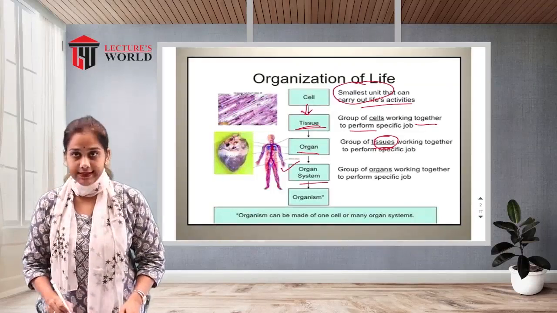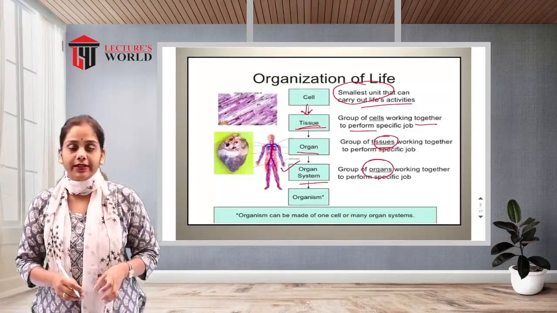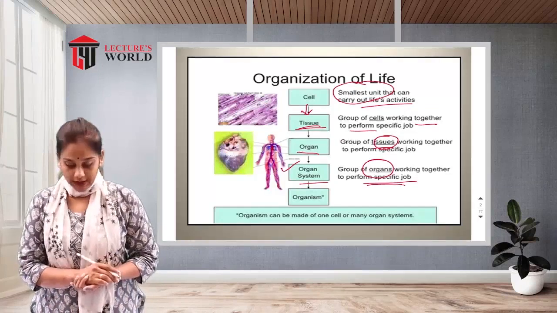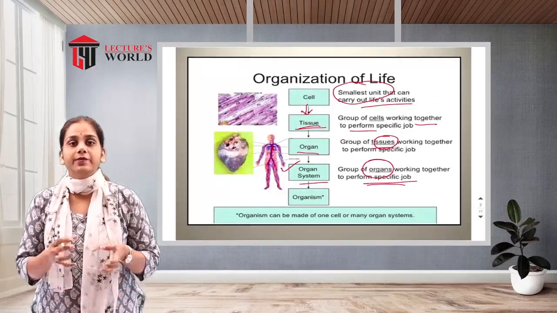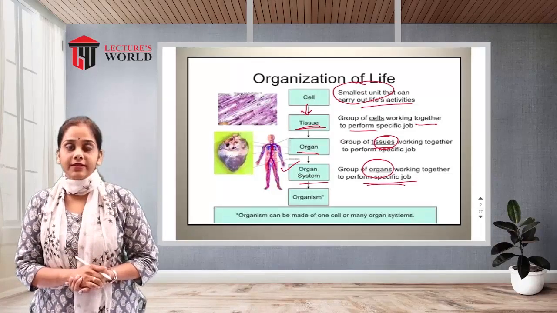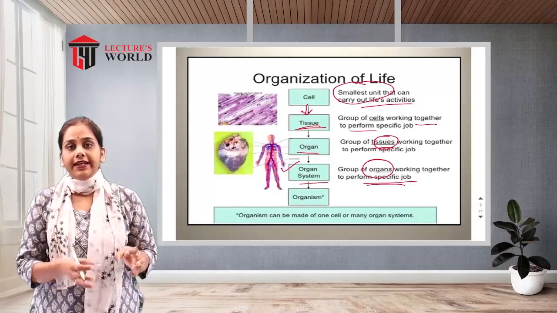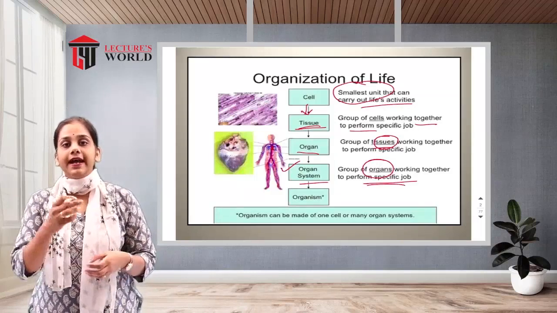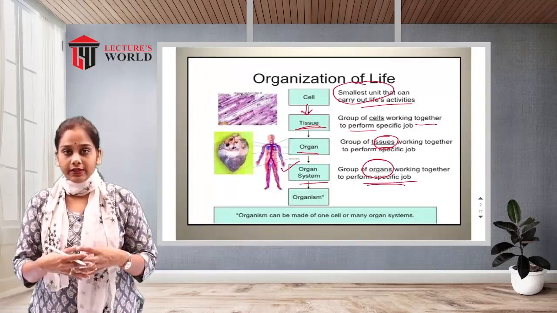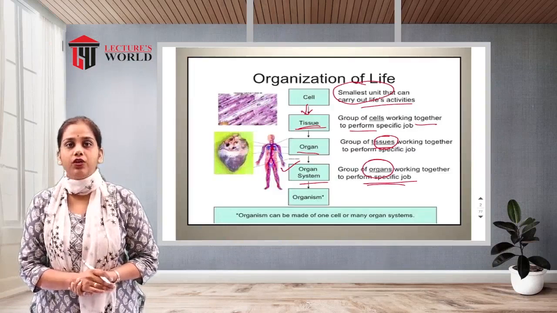Then the organ system. It is a group of organs that work together and perform a specific job or function in the human body. That is a particular system. For example, the digestive system, respiratory system, reproductive system, urinary system. They are groups of organs that are interrelated and work together to perform a particular function in our body. That is a particular system.